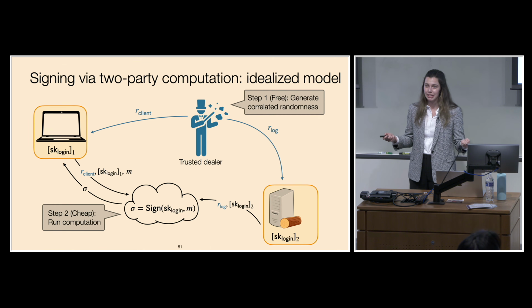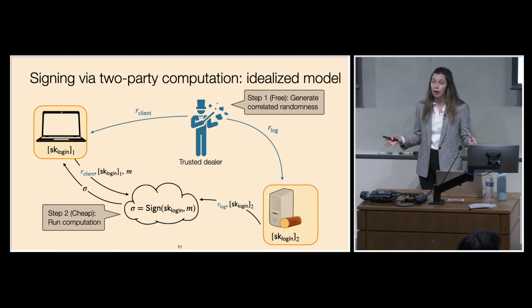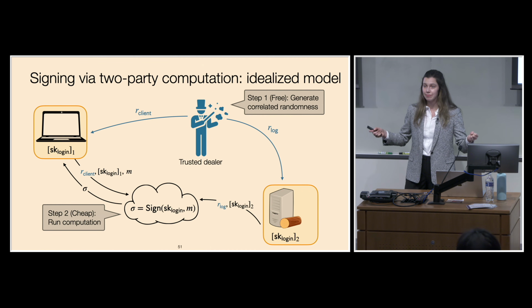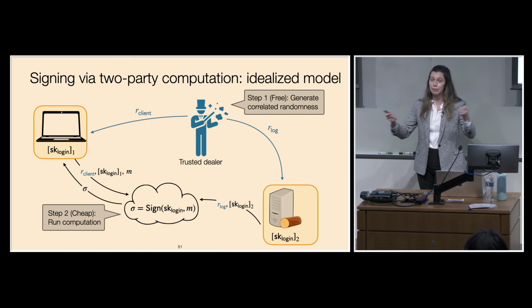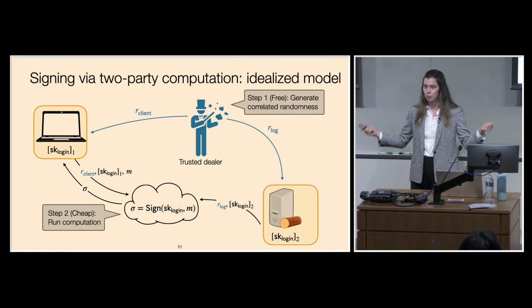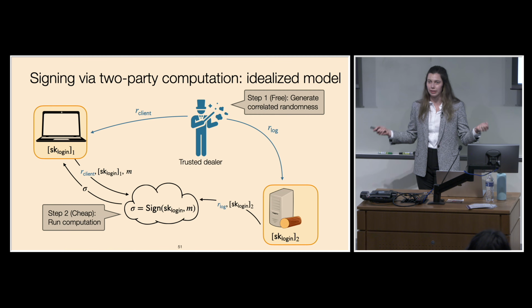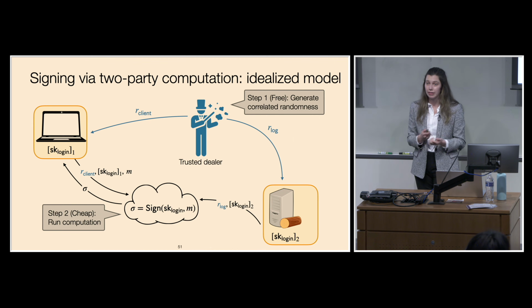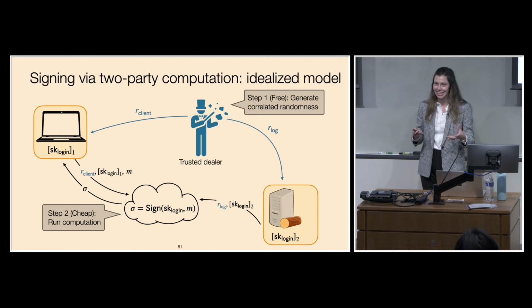And many two-party computation protocols operate in this idealized model with a trusted dealer. So imagine we have some trusted dealer that's going to generate some correlated randomness. And this trusted dealer is then going to distribute shares of this correlated randomness between the client and the log server. So here are the two parties in the computation. And then these two parties can use these shares of the correlated randomness in order to run the computation more cheaply.